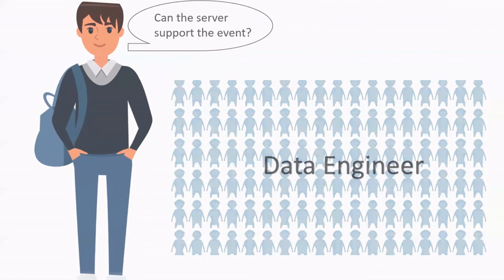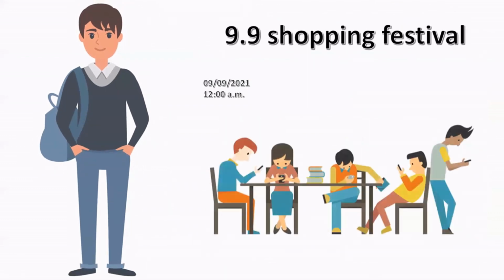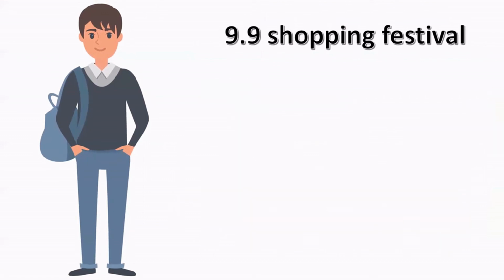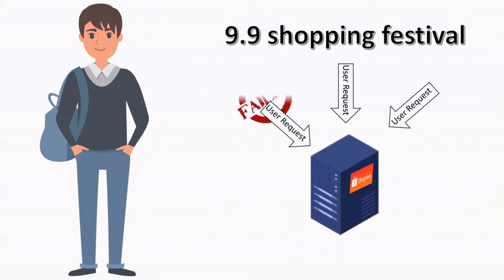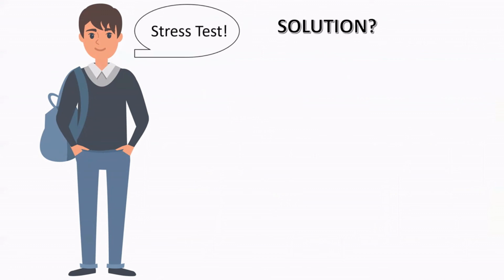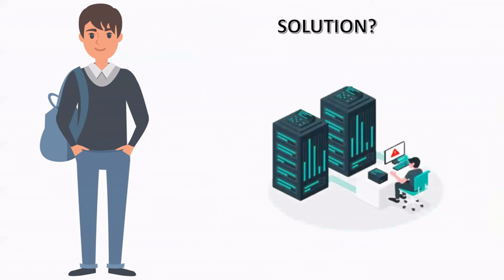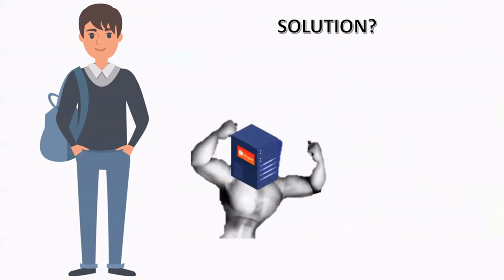An example would be the 99 Shopping Festival, where there will be a large number of users making requests at the same time at 12 a.m. sharp. This leads to a huge load of user requests, which lead to a server failure. The proposed solution by Ryan will be performing a stress test on the server. This is to ensure the server is capable of serving the users.